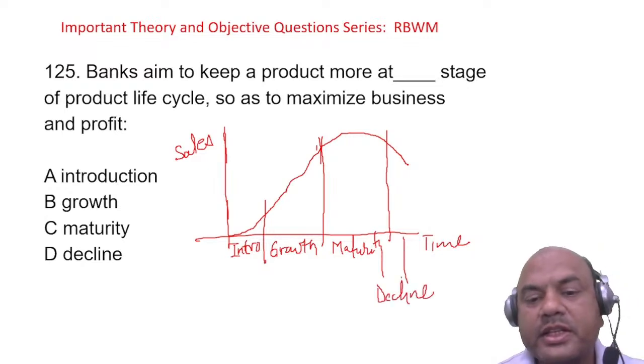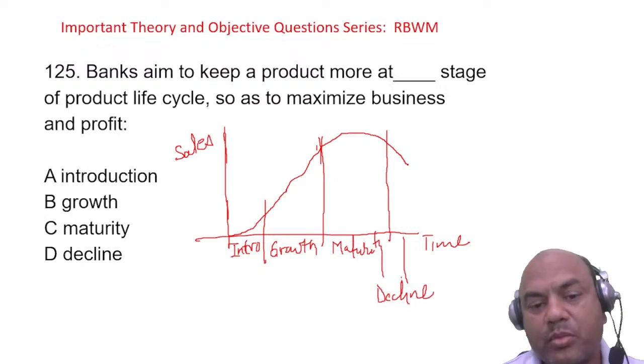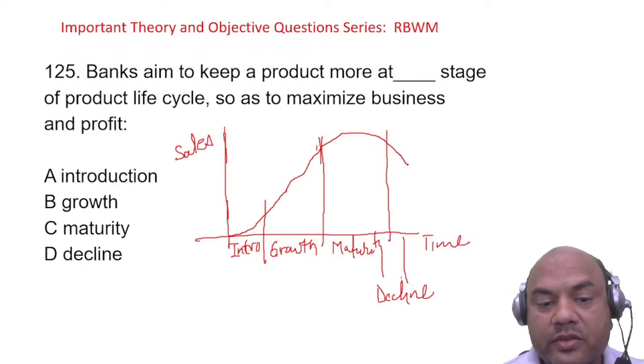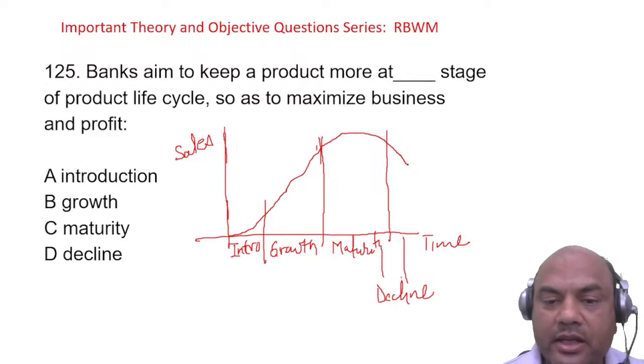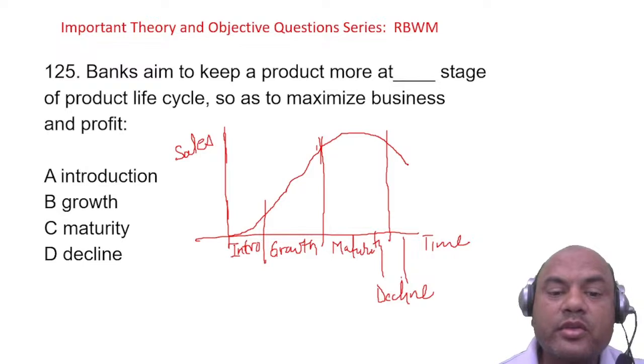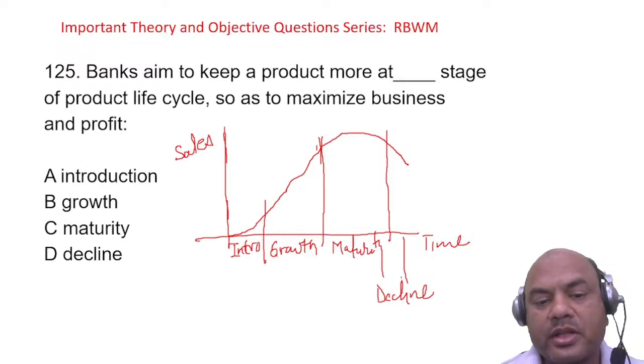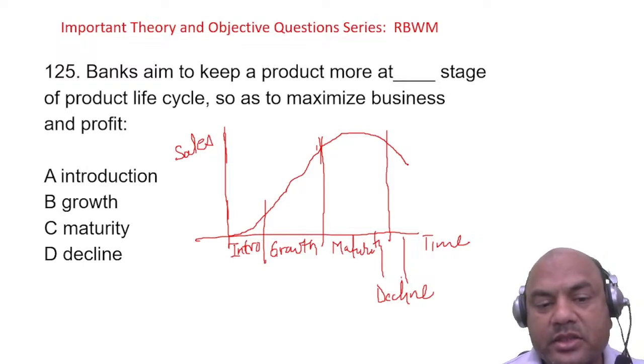So this is the basic PLC: introduction of the product, growth of the product, maturity of the product, and decline. If you note, the sales over here are lower. In the growth phase the sales keep increasing, in the maturity phase the sales are at the peak, and in decline the sales go down.